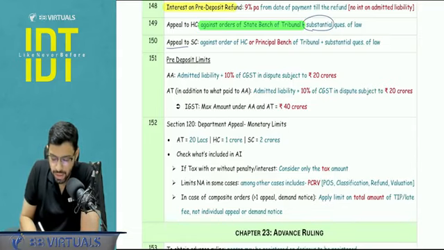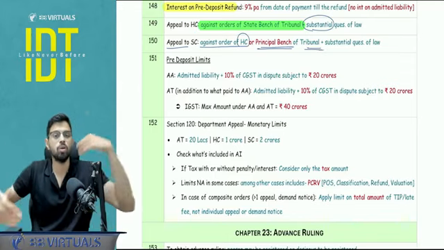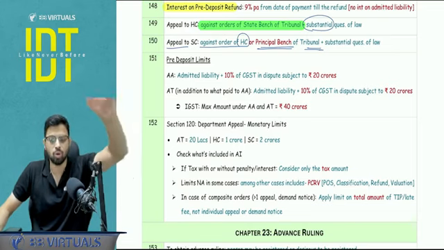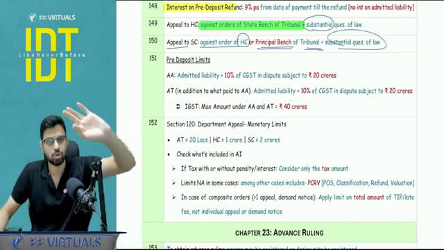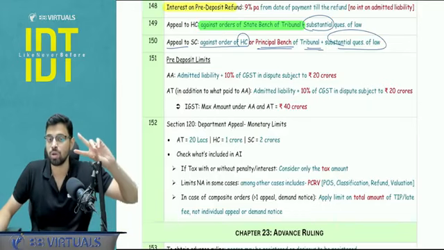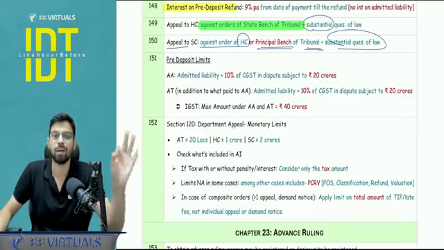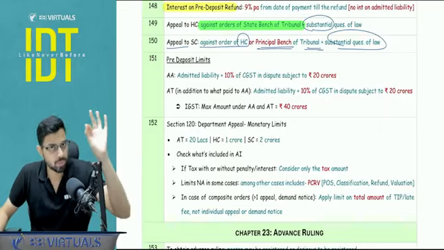Appeal to the Supreme Court will be against the order of the High Court or against the order of the principal bench of the tribunal. So if the order is passed by the principal bench of the tribunal, you do not go to the High Court, you directly go to the Supreme Court, and obviously it should also involve some substantial question of law. A part they can ask here is with respect to the place of supply, with respect to the matter of anti-profiteering. These two issues are 100% dealt with by the principal bench of the tribunal. So you should be knowing this.